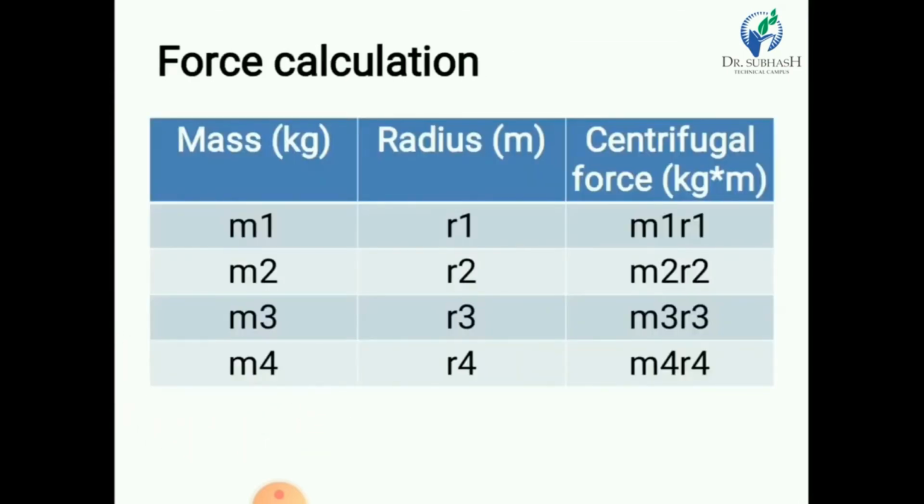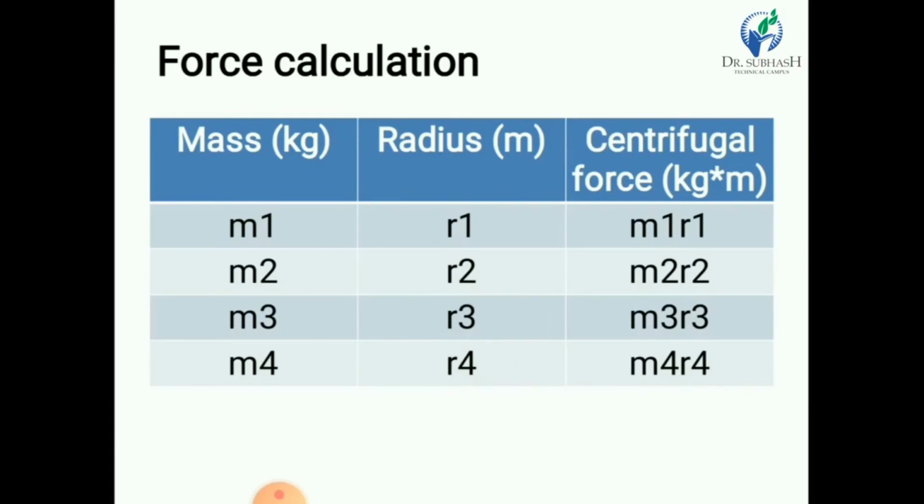Now let us calculate centrifugal forces for the 4 masses. In the first column we consider mass in kg: m1, m2, m3 and m4. In the second column we consider radius in meter, with notation small r: r1 for the first mass, r2 for the second, r3 for the third and r4 for the fourth.